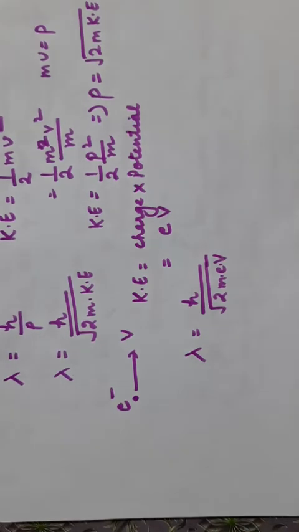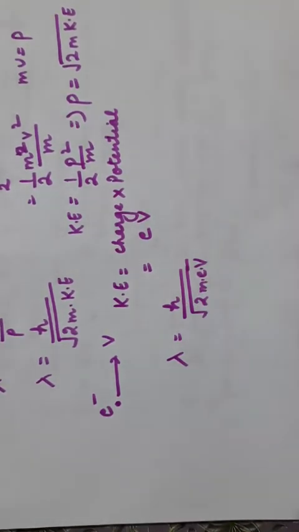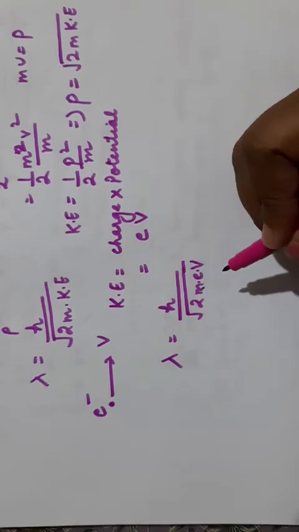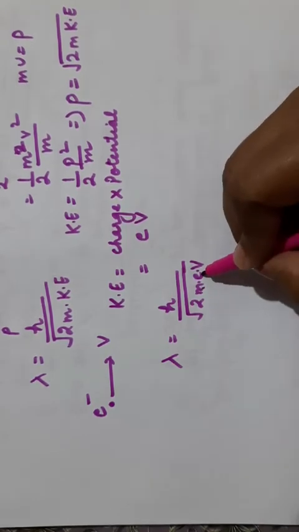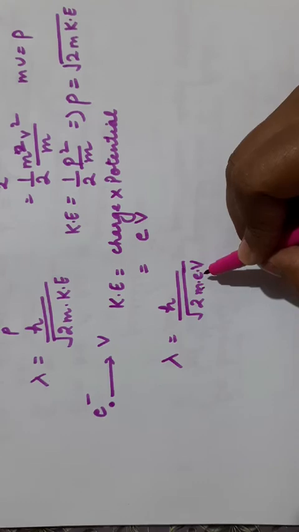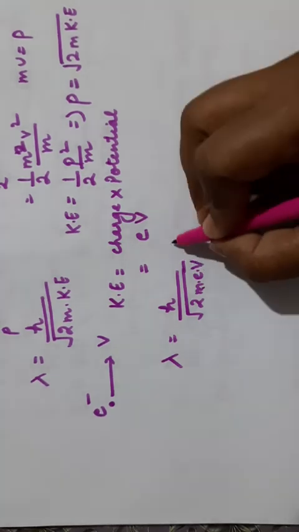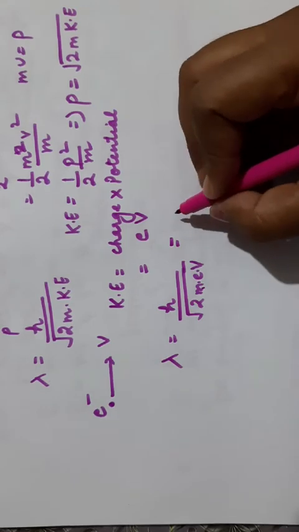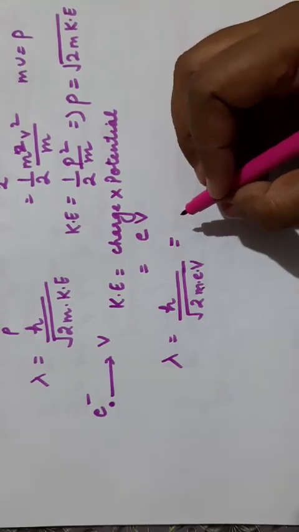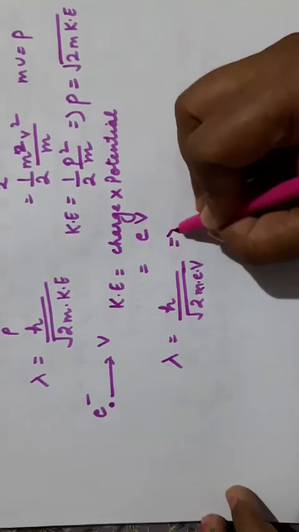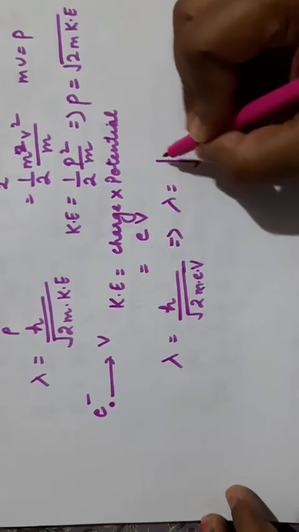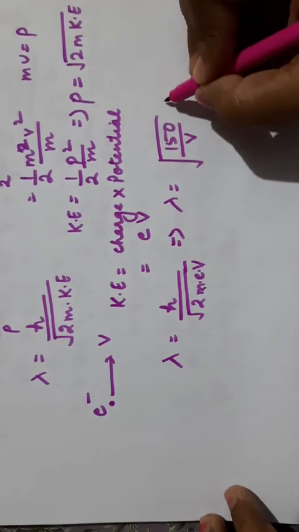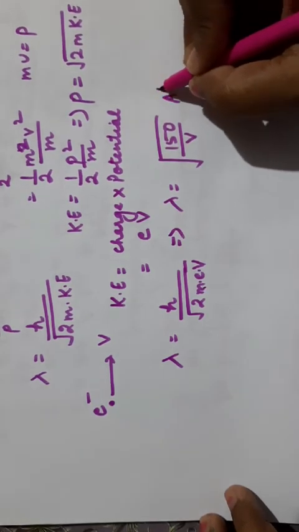Now what are the constants here? h is a constant which is known as Planck constant. Mass of electron is fixed, 9.1 into 10 power minus 31 kg. Charge on electron is fixed, 1.6 into 10 power minus 19. So when we put the values of these constants, we get lambda is equal to under root 150 upon V, and we will get the lambda in angstrom.